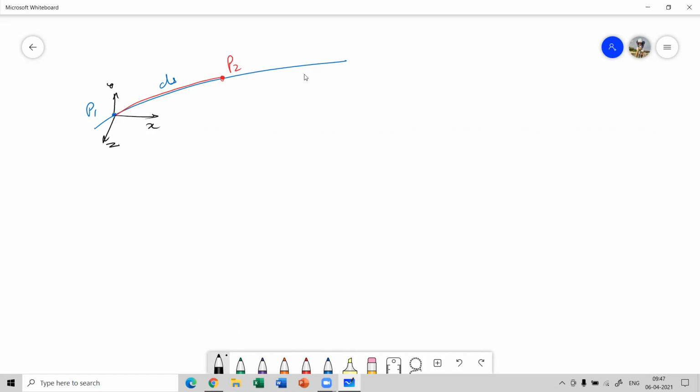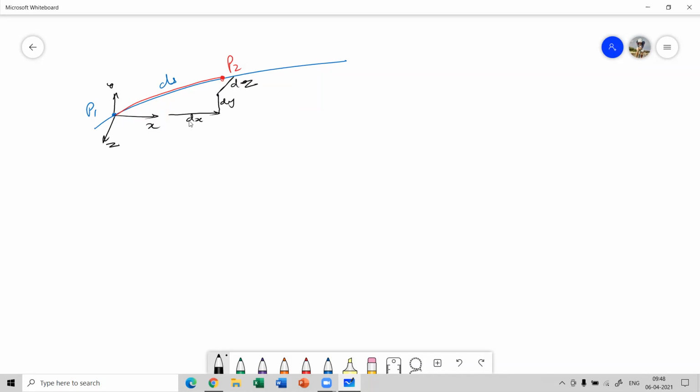Now, let's assume that the displacement through which this particle traveled from P1 to P2 has components dx. Let's suppose it moves this distance dx, then it moves by a distance dy, and then by a distance, let's say, dz.